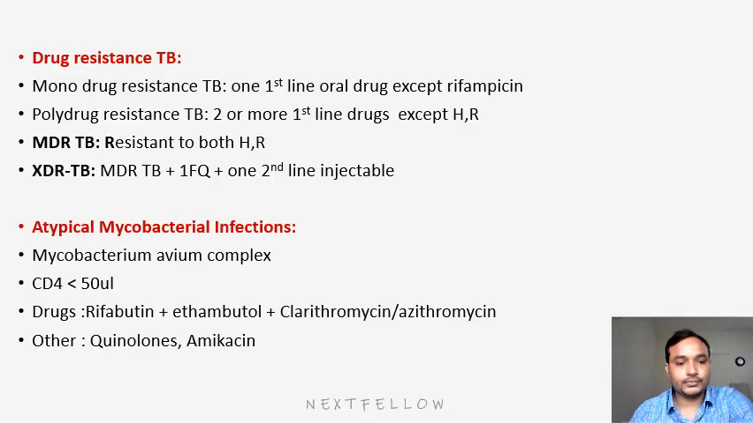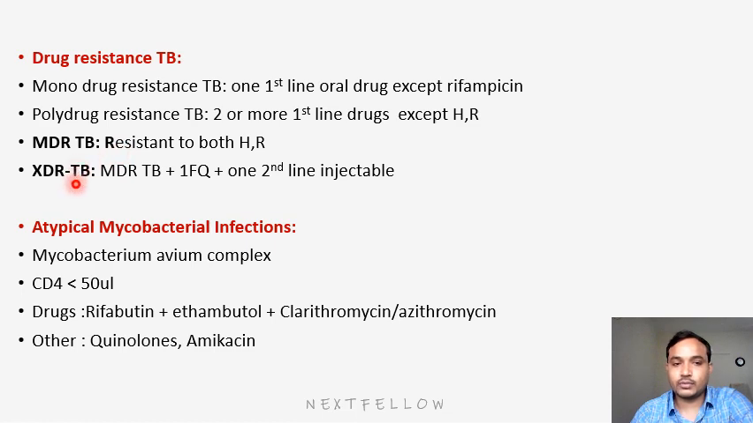Last will be drug resistance TB. There are four types of drug resistance: mono drug, that is single drug resistance; poly drug, multi drug, and extensive drug resistance TB. In mono drug, it means any one drug in the first line oral drugs except rifampicin. Polydrug resistance means two or more, that is any two drugs in the first line except isoniazid and rifampicin together. Multi-drug resistance means resistance to isoniazid and rifampicin. We call it multi-drug resistance.